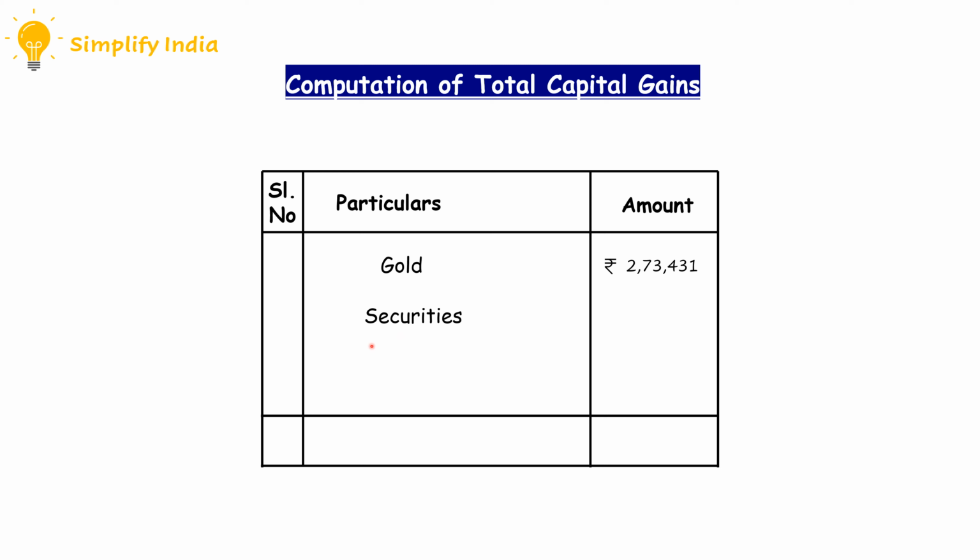From securities, he gained rupees 97,455, and from the plot, he gained rupees 8,66,359. When we total up all the long-term capital gains, we will get the total capital gain of Mr. Atmanan, which amounts to rupees 12,37,245.